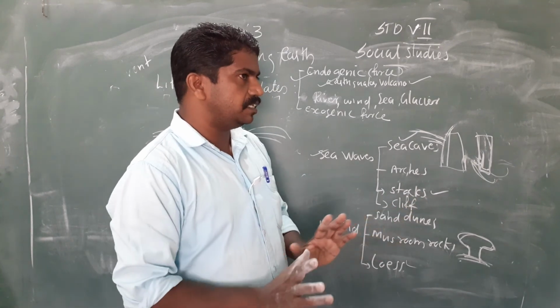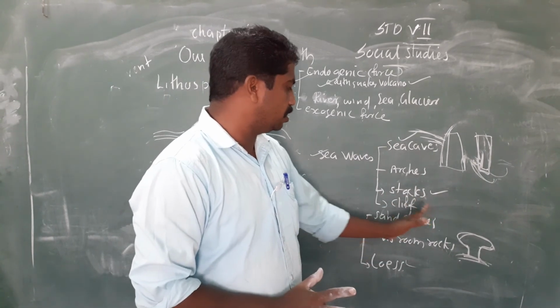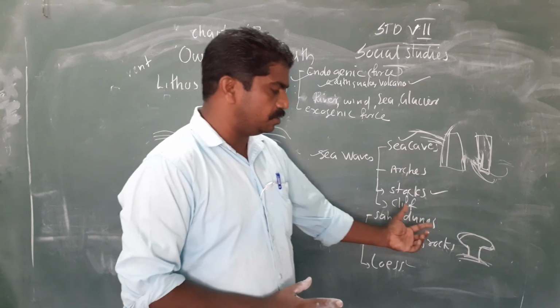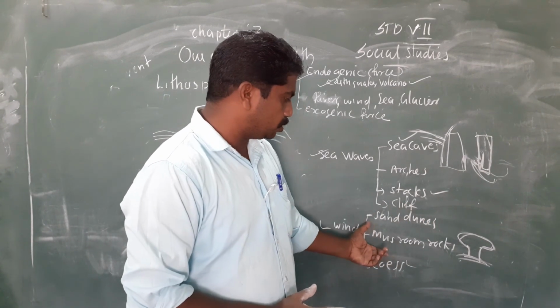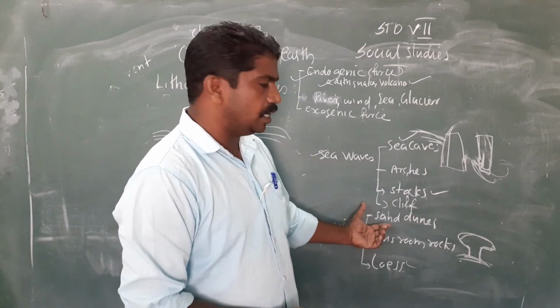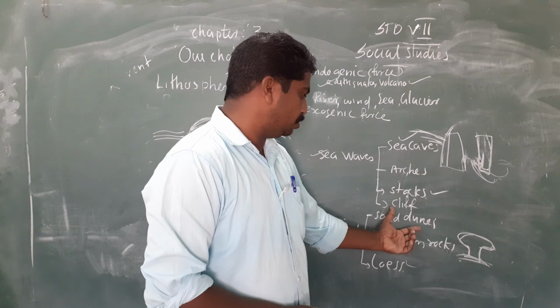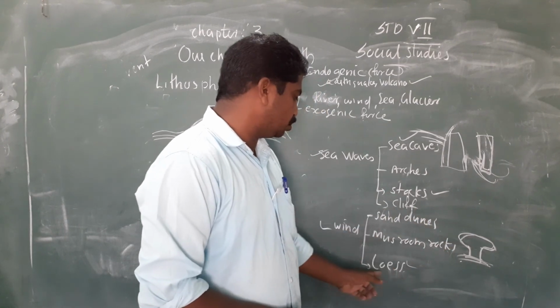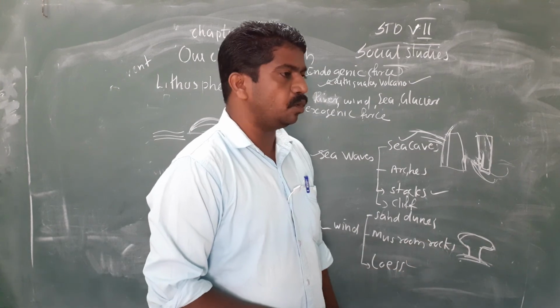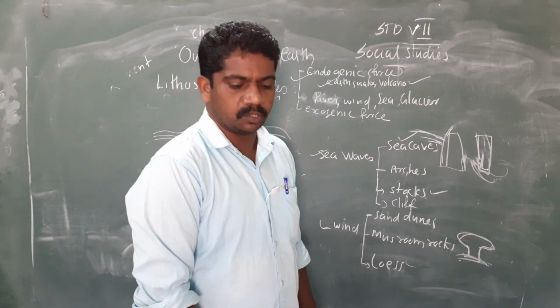Then if no erosion is happening, it is called a cliff. Then wind can cause changes like sand dunes. It will make sand dunes, mushroom rocks, and loess. Sand dunes means a hill of sand. If it is in a larger area, it is called loess. Then a mushroom-shaped rock is called a mushroom rock. Okay, thank you.